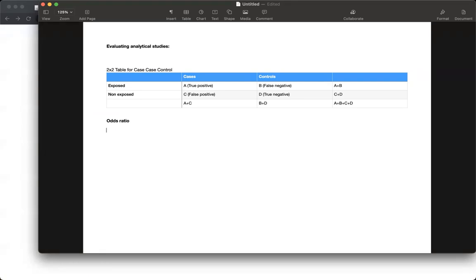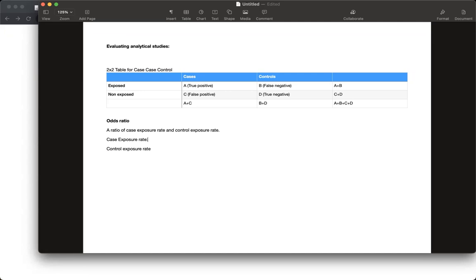First, we'll have to find out case exposure rate, or CER, and control exposure rate, so that we can find out the odds ratio.